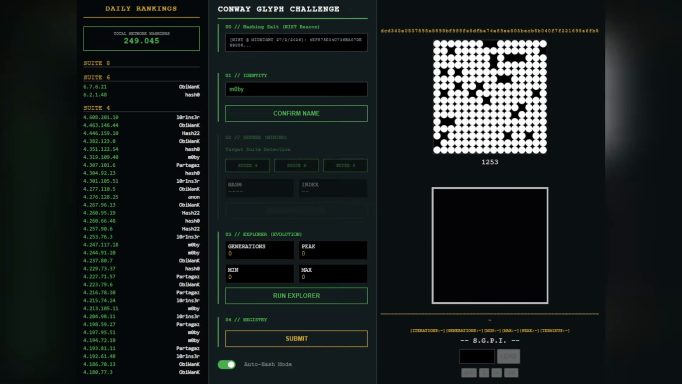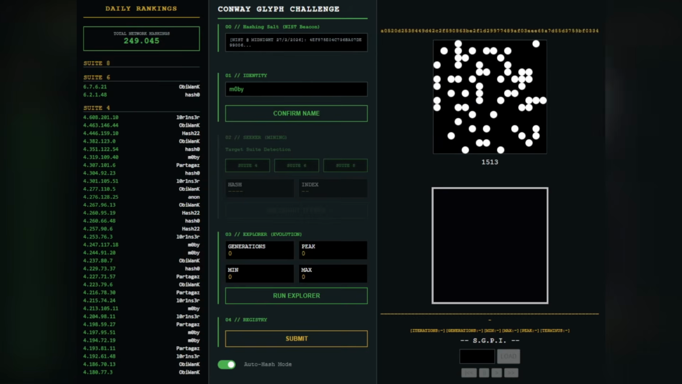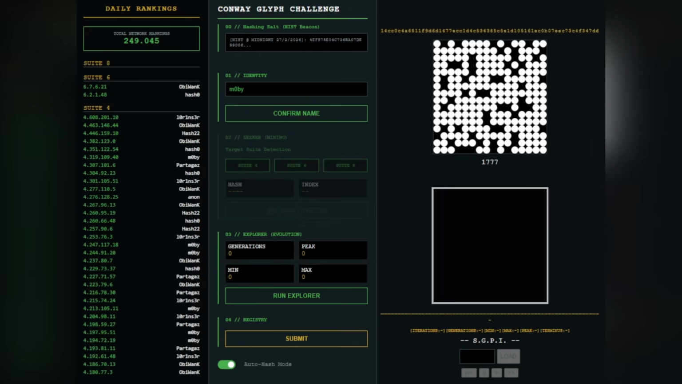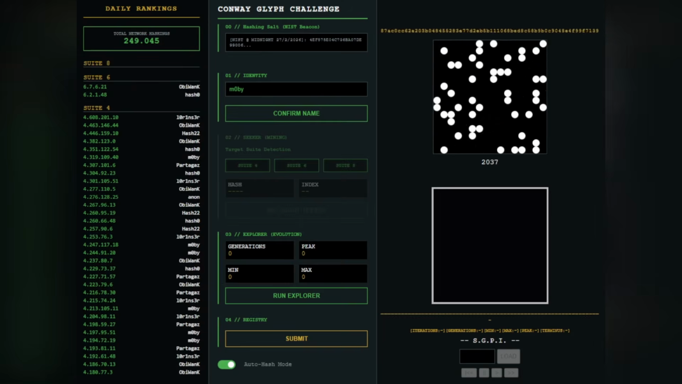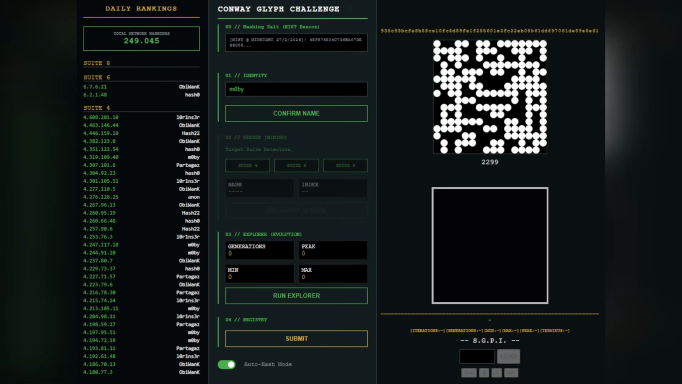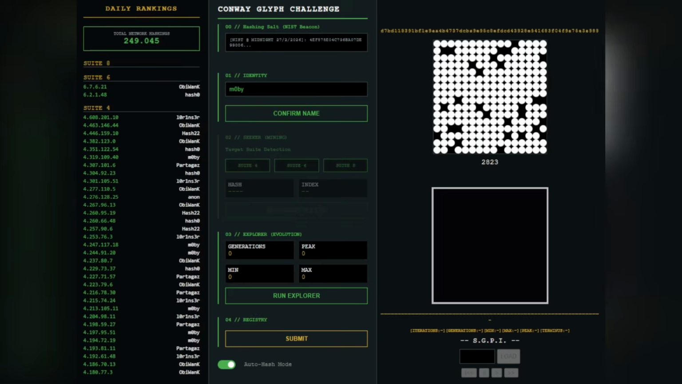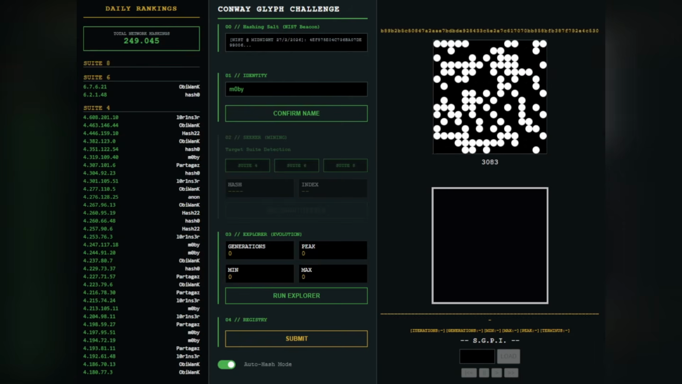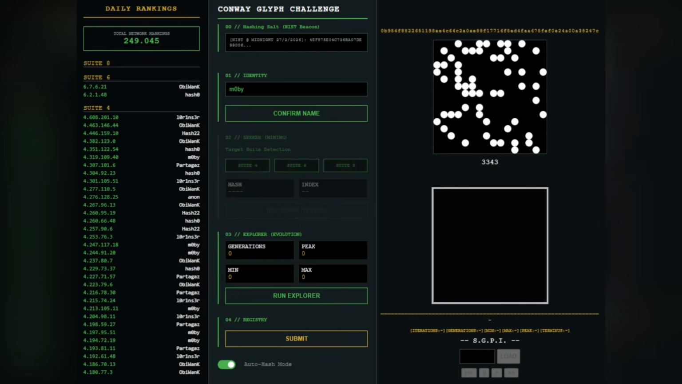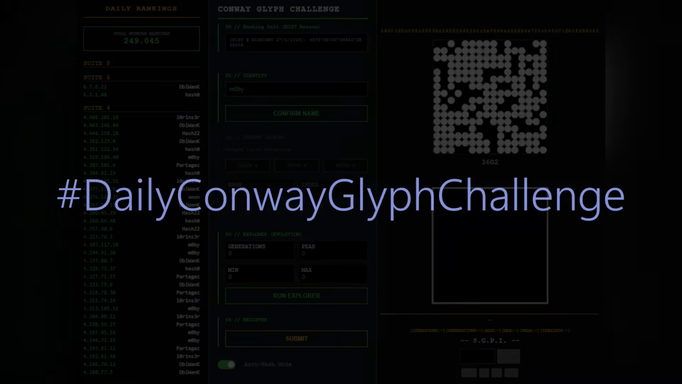The leaderboard resets daily, but we also feature weekly, monthly, quarterly, annual, and all-time champion lists. Your participation will contribute to exploring the space of Conway Glyphs. Think of it as SETI at home, but for Game of Life. If you found a particularly interesting pattern, regardless of rank, let us know. Post your discoveries on x.com, #DailyConwayGlyphChallenge.